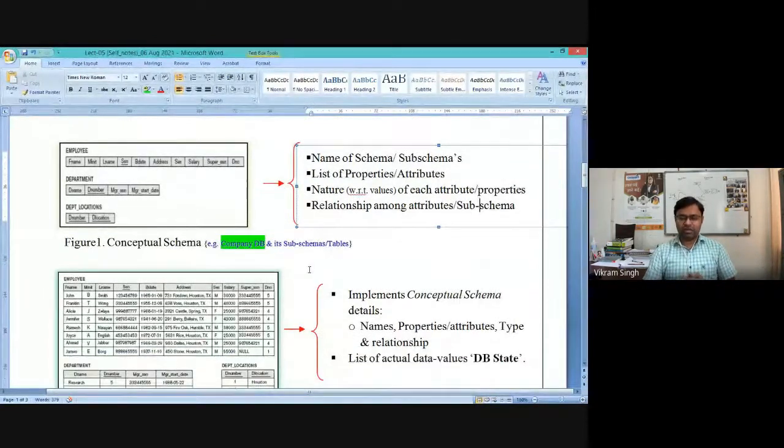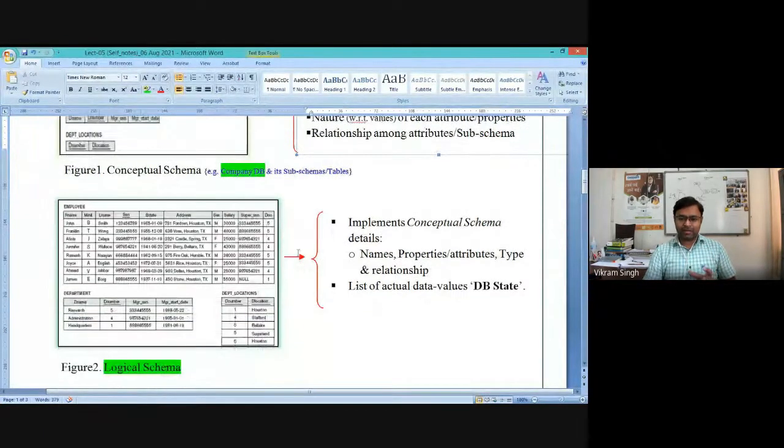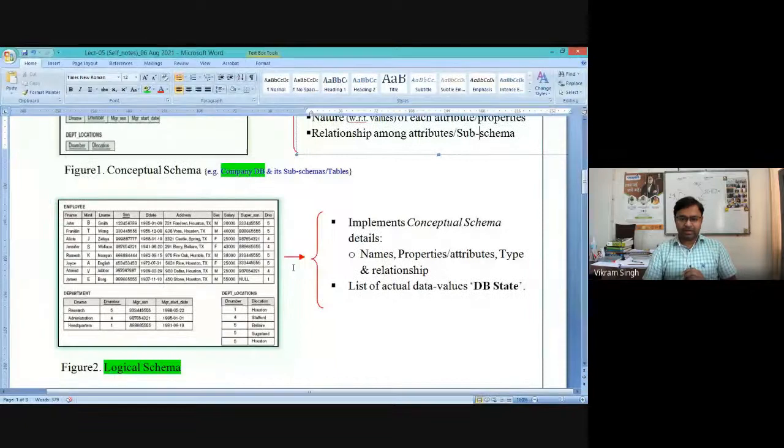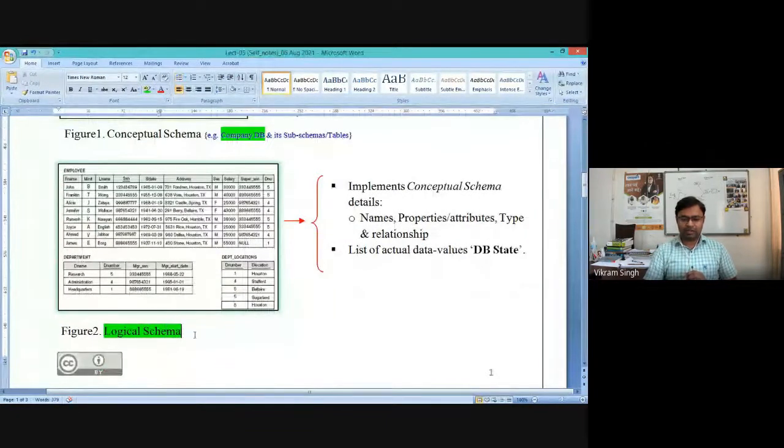So when we assume that the conceptual schema has been written, now we are going to implement a database. We are going to design a database. And whenever we are designing a database, it is sure that these first four details will be implemented, right? So whenever we are creating a logical schema, which is equivalent to a data model, we are going to create each and every detail, like you can see here in figure 2.